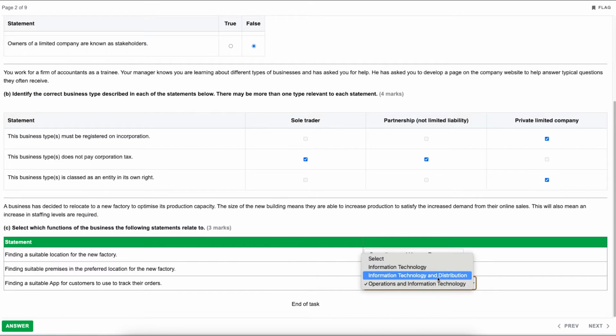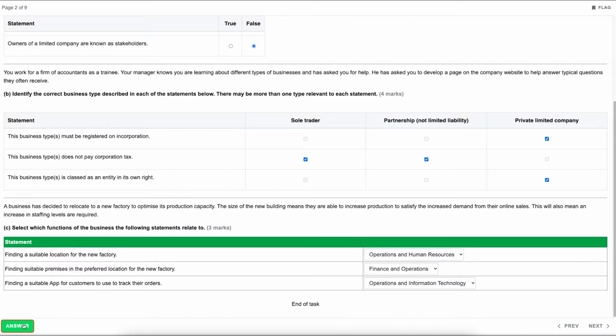If you split out distribution, it would be operations, distribution, IT, and finance, really. It would involve all of them. However, for the purposes of this, since we don't have that option, I would say the most fitting would be operations and IT. Okay, so that finishes task 1.